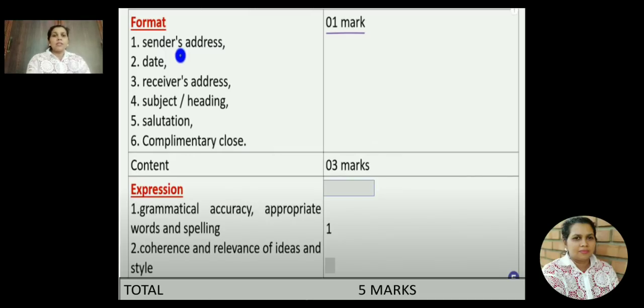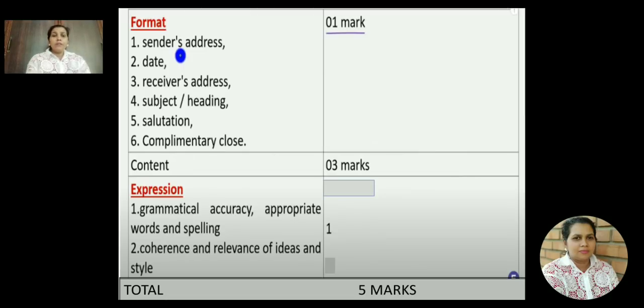The second is the content, the body of the letter or application. For this, you will be awarded 3 marks. As I told you, you can write in 3 paragraphs or 2 paragraphs. And for grammatical expression, accuracy, spelling, coherence and all those ideas, you will be awarded 1 mark. So the marking scheme is like that: 1 plus 3 plus 1. In total, you will be awarded 5 marks.